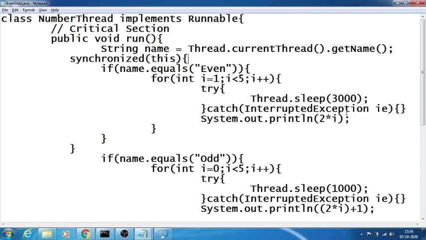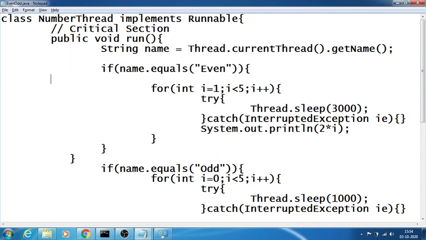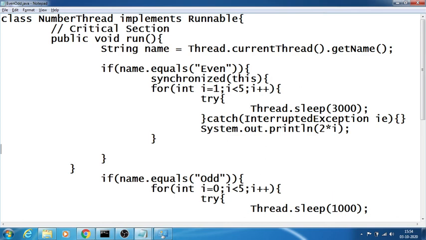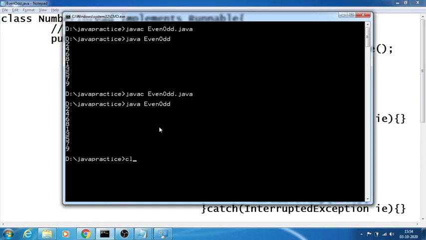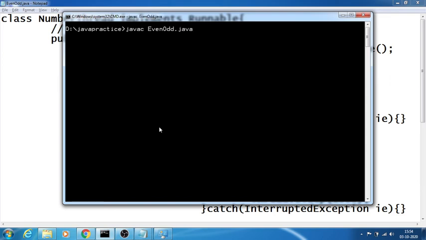Maybe I just try to change the logic inside this, and synchronize the code inside a loop. See, now I have got 1, 3, 2, 5, 7, 9, 4.